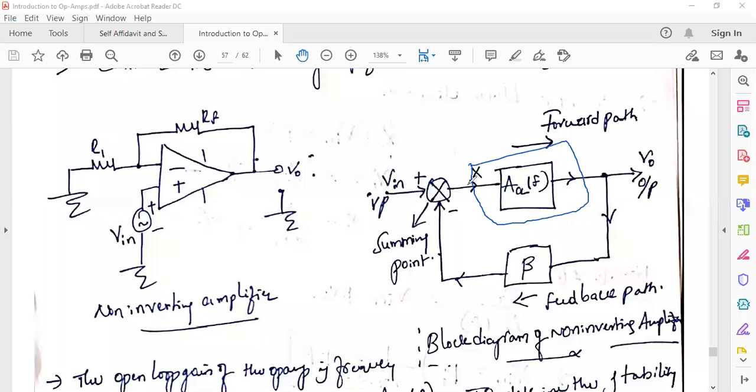What is the input here? Right? The block between output and input. So you are applying input here, you are taking output here. The block between output and input is called forward path or forward block, right? This is forward path and this block is forward block, right?